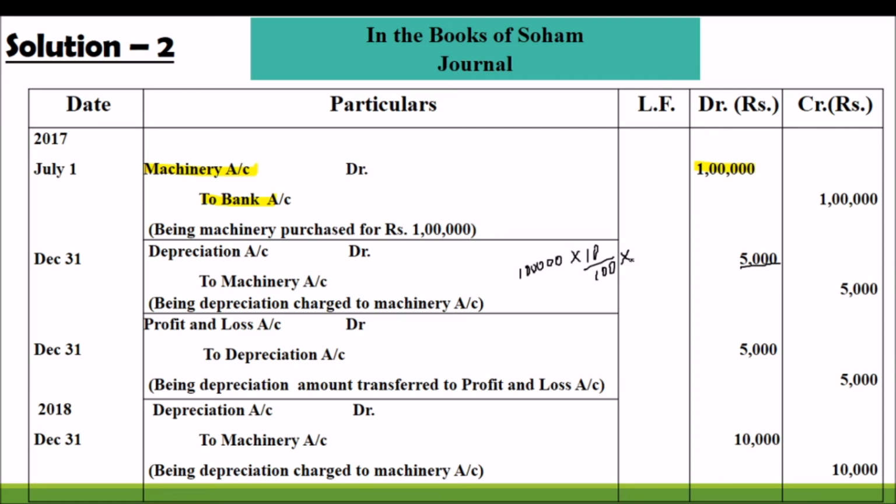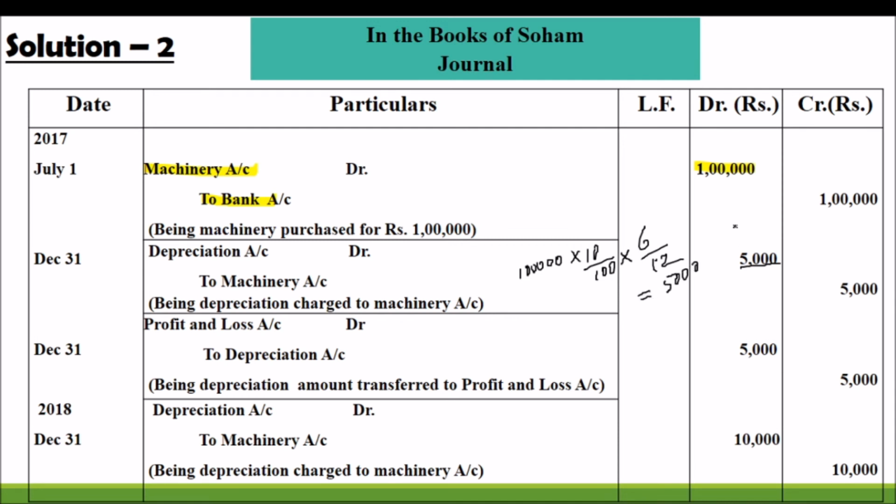But this asset is purchased on 1st July. So we have to calculate for 6 months depreciation. How is the 6 months coming? From 1st July to 31st December, we have to calculate the depreciation. So 6 by 12. In this way, we are getting 5,000.